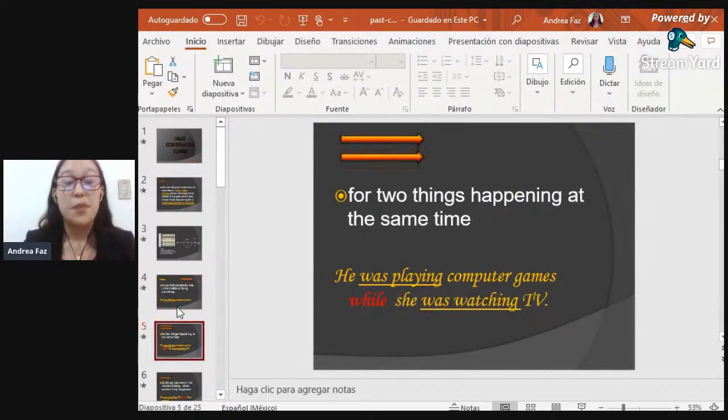Okay, so the past continuous is also used for two actions or two things that are happening at the same moment. For example, here we have, he was playing computer games while she was watching TV. I have another example. The teacher was giving classes while the students were paying attention.